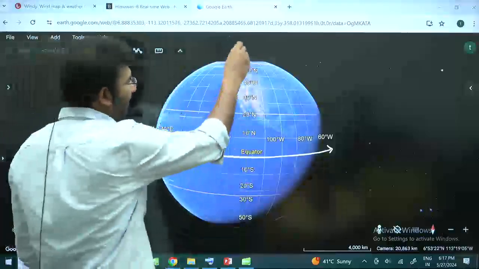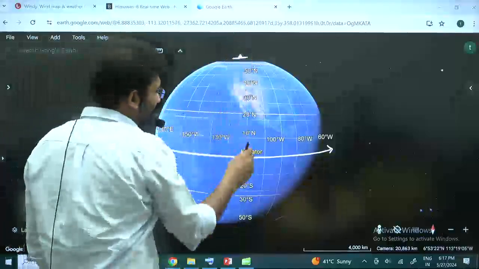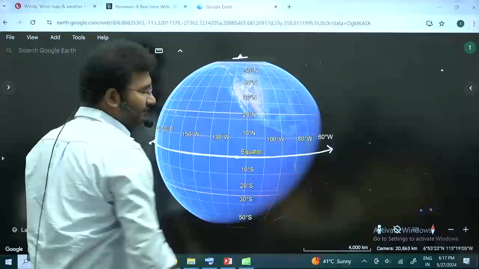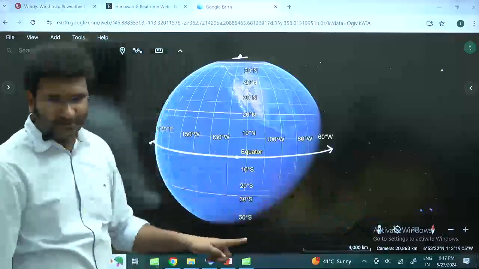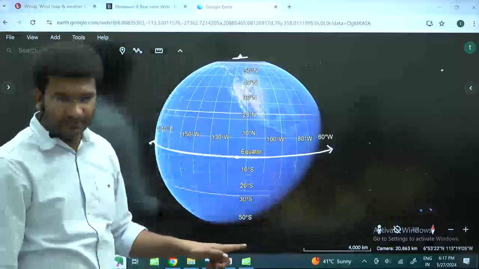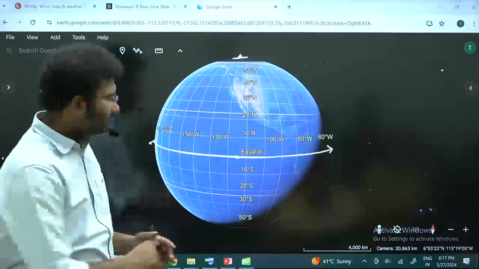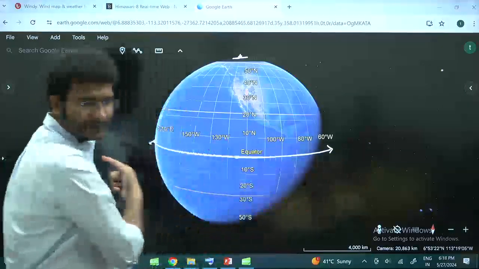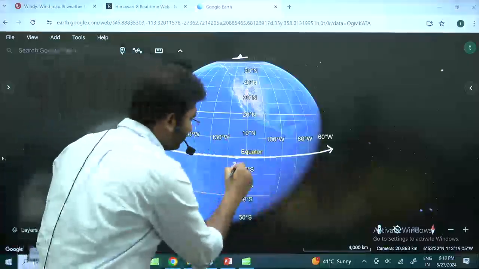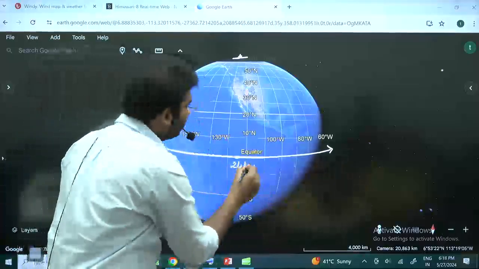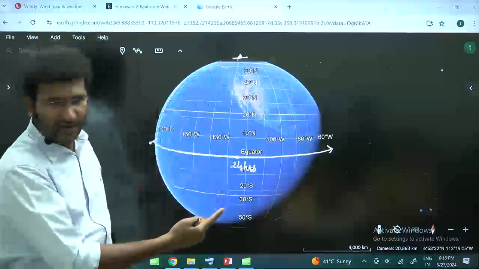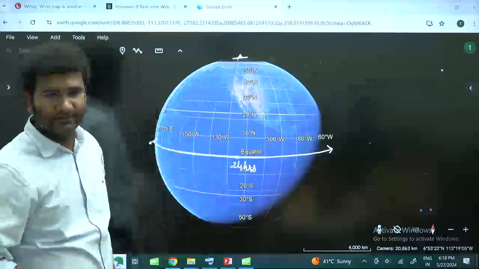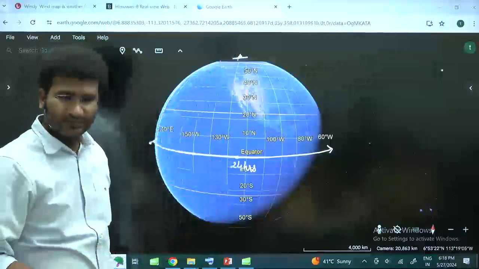Suppose I put a point here and I put a point here. Now for this point to go around the earth, how much time does it take? 24 hours, because it has to complete one full rotation. Same way, if this point has to go around the earth and come back to its position, how much time does it take? 24 hours.